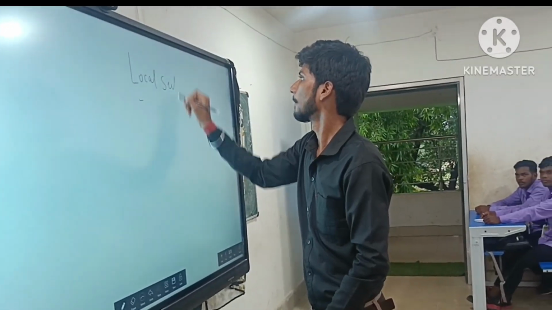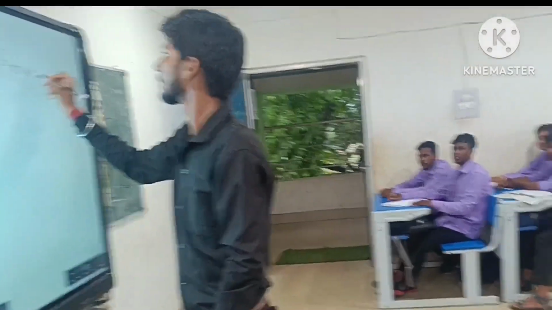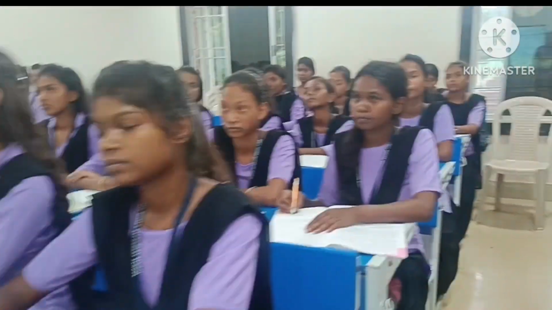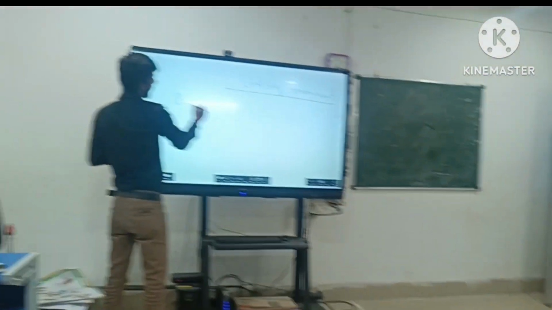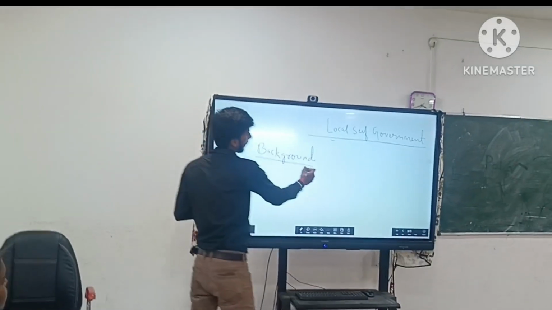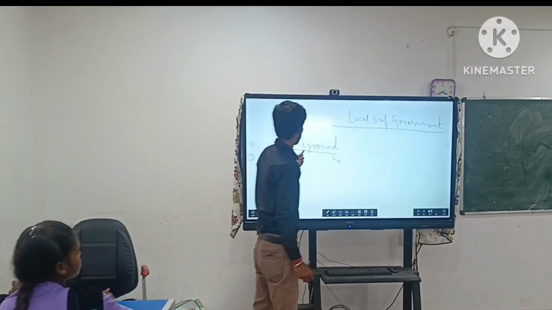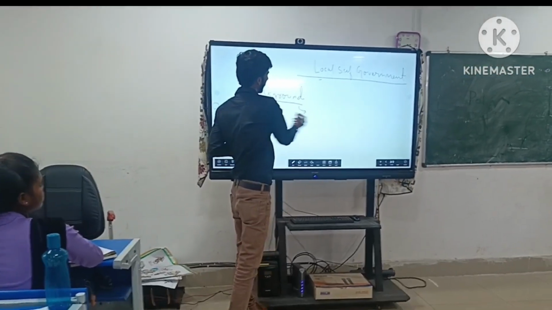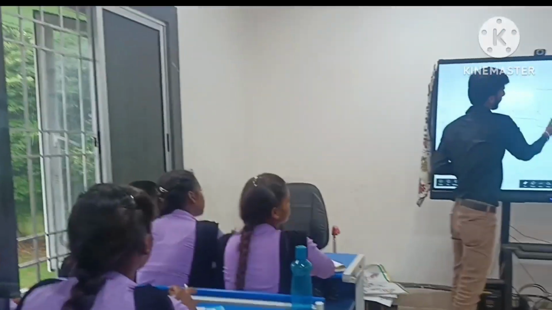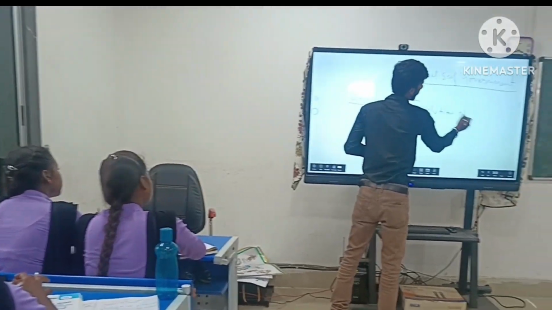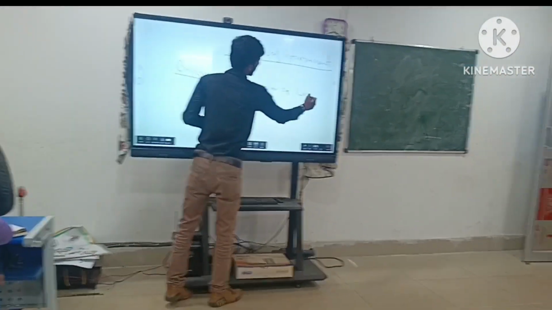Local self-government. Let's discuss the background, how it evolved in India. This is the evolution of local self-government.